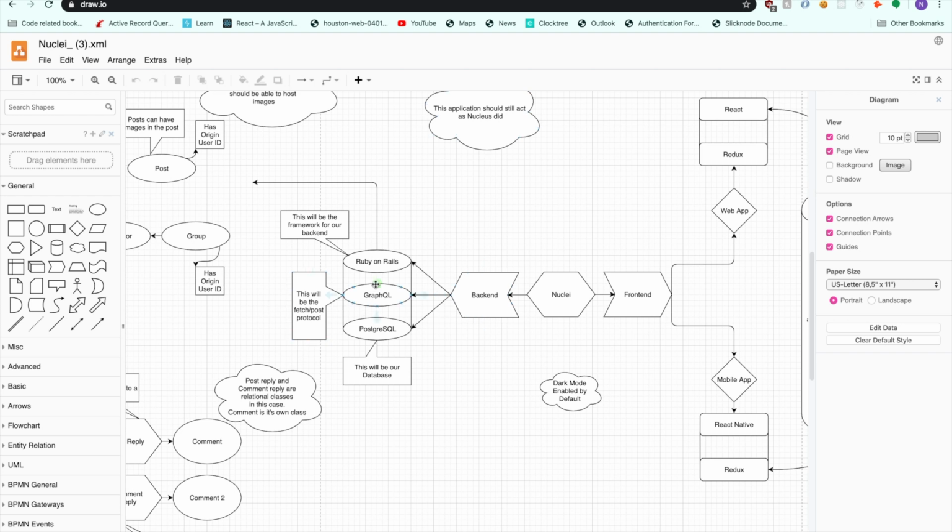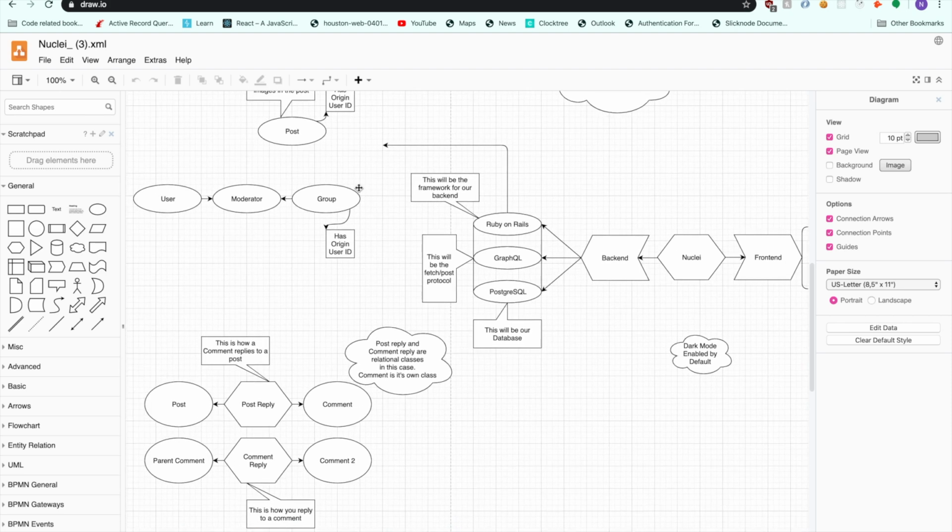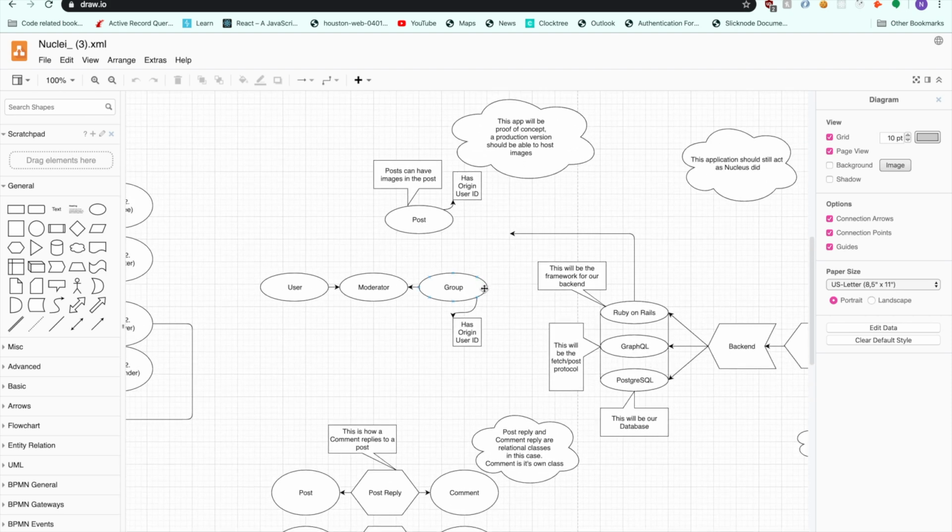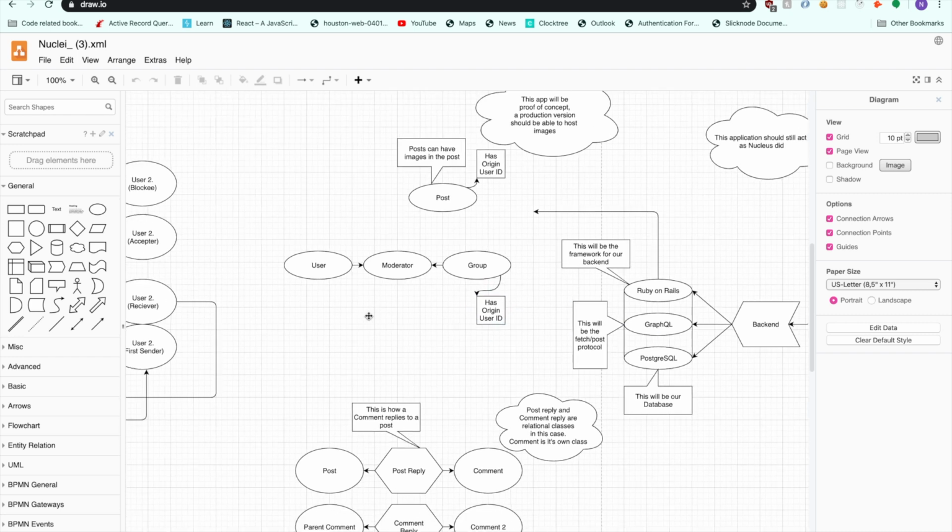With our backend, we have Ruby on Rails, GraphQL, and PostgreSQL. This will be our database. This will be our fetch post protocol using GraphQL. This will be our framework for our backend. It's pretty self-explanatory. Some relationships. A post has an origin user ID, and a post can have images in the post. This app will be proof of concept. Production version should be able to host images itself, but for this we're going to just be very simple about it.